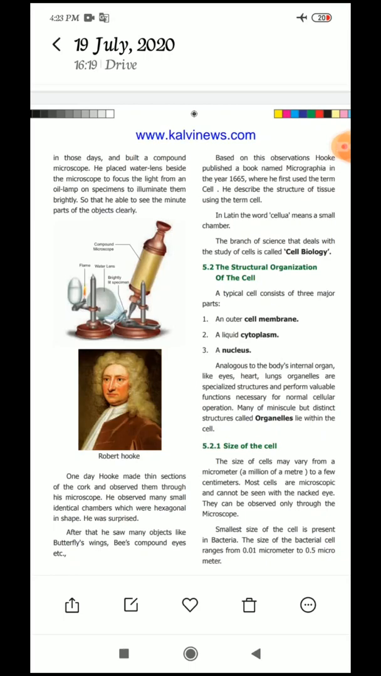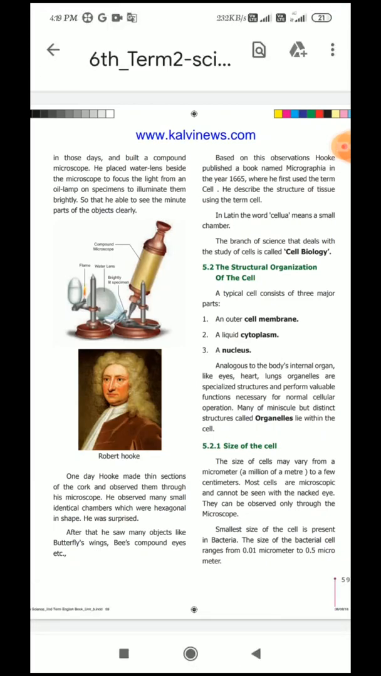Hooke actually saw only the outer cell walls. Just like that, the cell was discovered. Hooke published all his findings in a book called Micrographia in the year what, children? 1665. He described the structure of tissues using this cell. Okay. Next. In Latin, the word cellula means a small chamber.